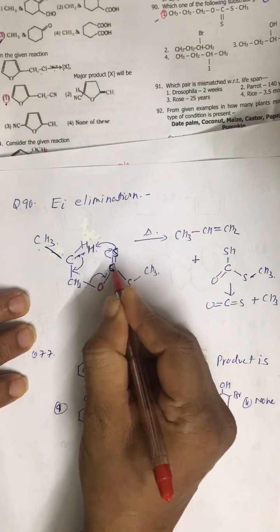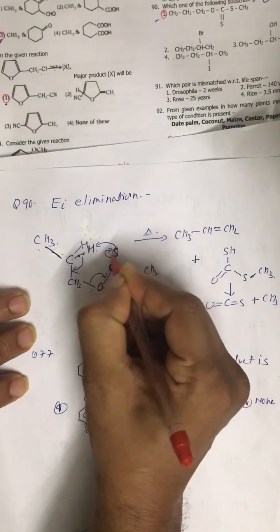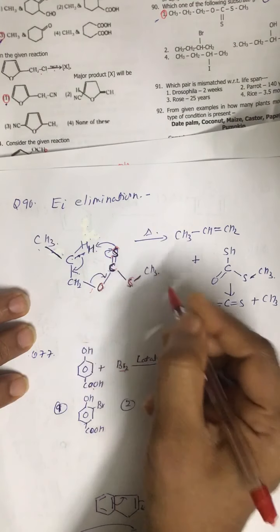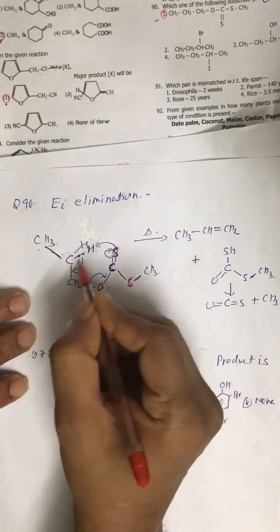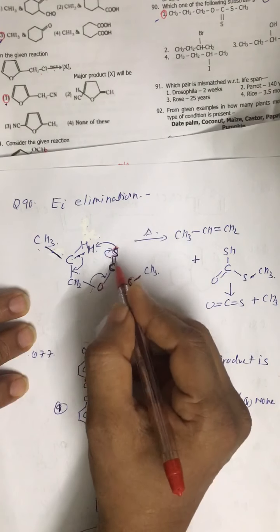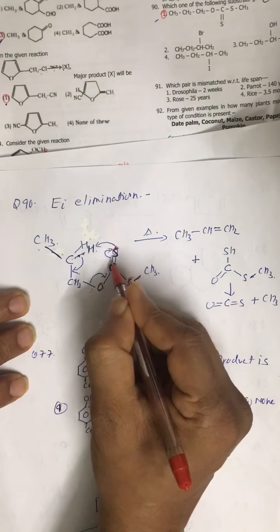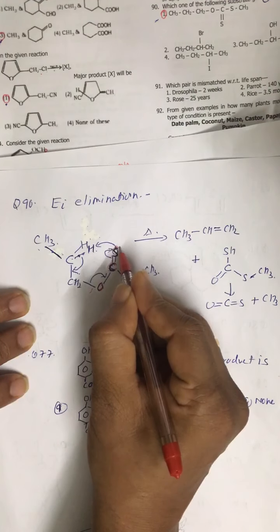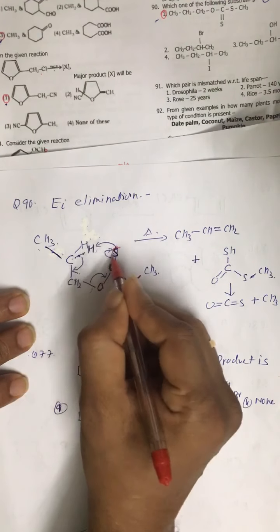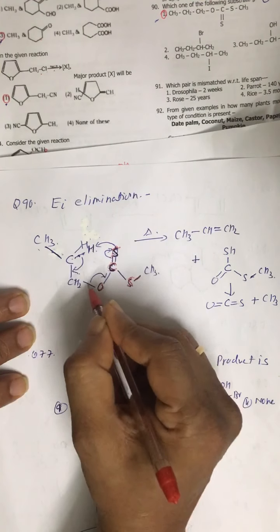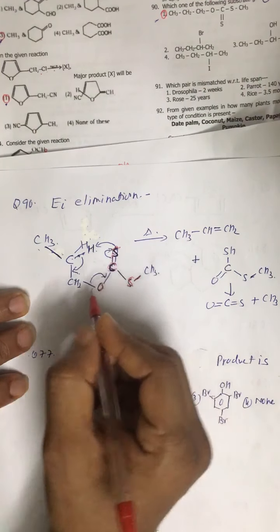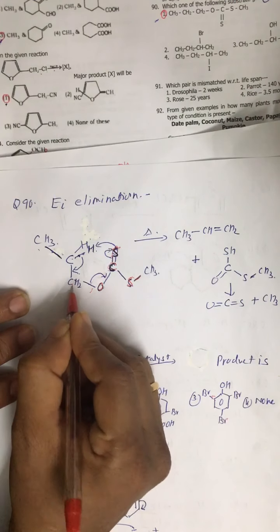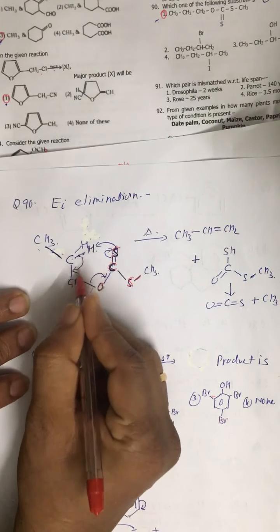Xanthate group is OCS and S, and this is R. In this case, this C double bond S pi electron pair shifts in this direction and it becomes S negative. It accepts hydrogen as H positive, and this oxygen accepts electron pair from here.